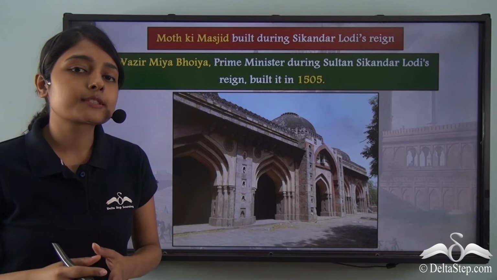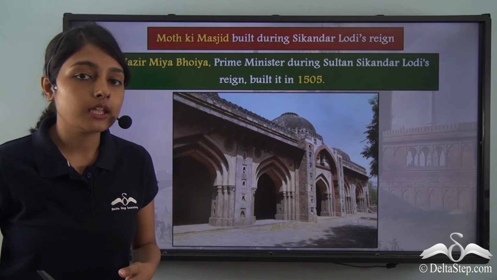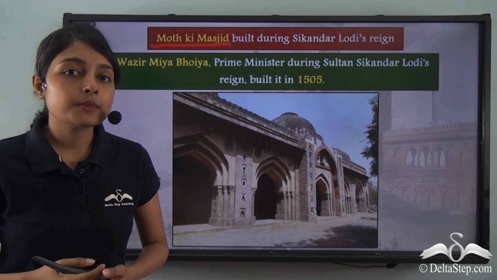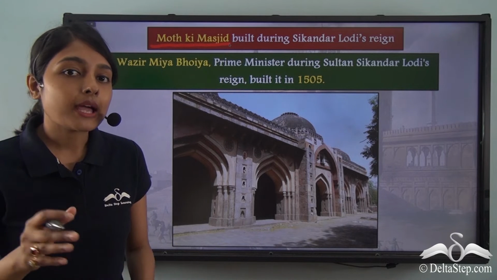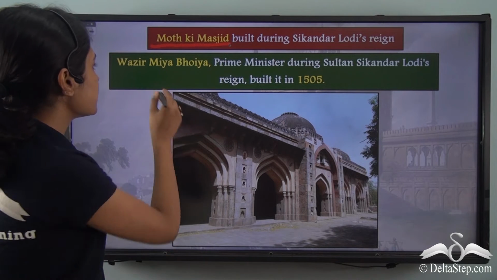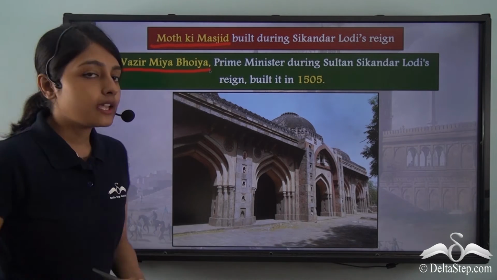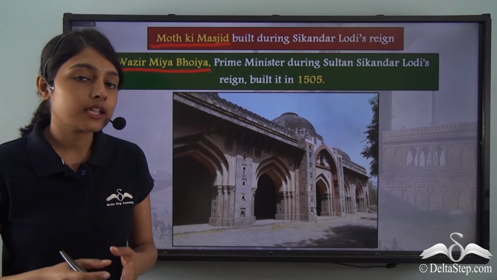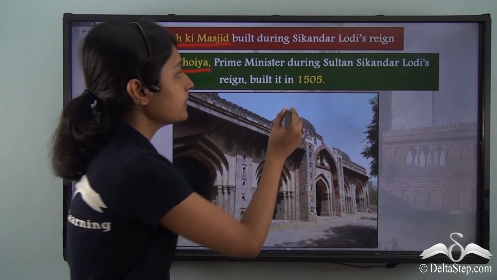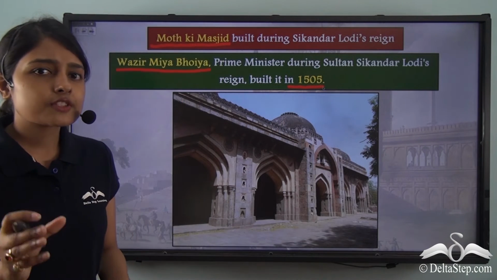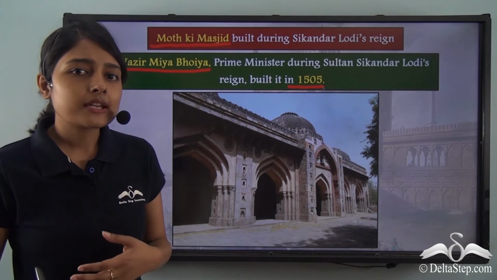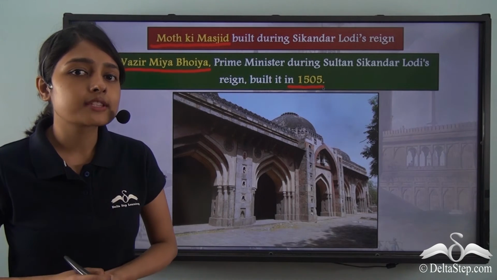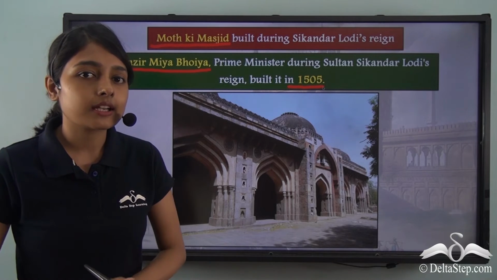One such mosque that was built during the reign of Sikandar Lodi is known as the Moth Ki Masjid. Moth Ki Masjid was made by the Prime Minister of Sikandar Lodi, whose name was Wazir Mian Bhoya. He was the Prime Minister during the rule of Sultan Sikandar Lodi, and it was he who built Moth Ki Masjid in the year 1505. Now, this very name, Moth Ki Masjid, might sound a little unfamiliar to you. You must be wondering from where the name of this mosque was derived. Let us now find that out.